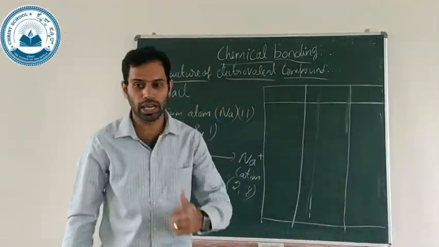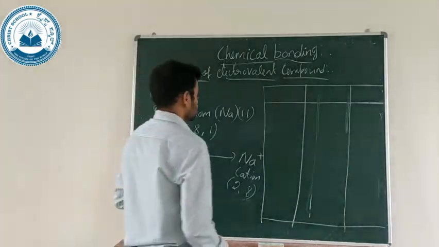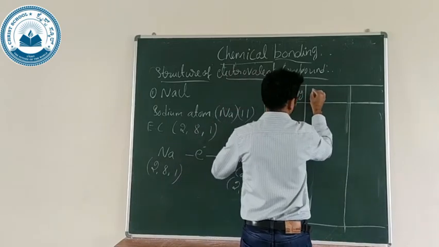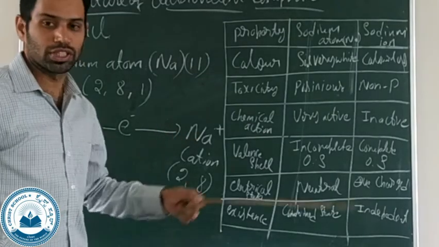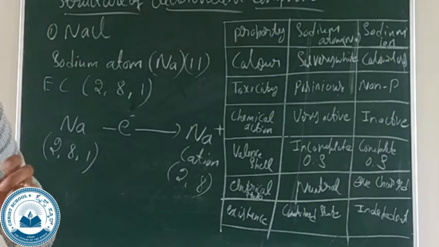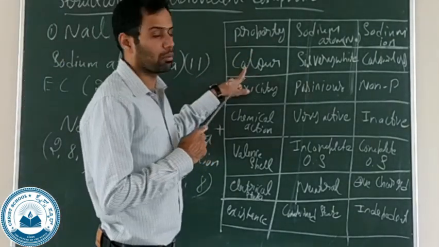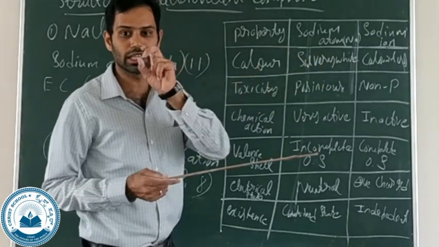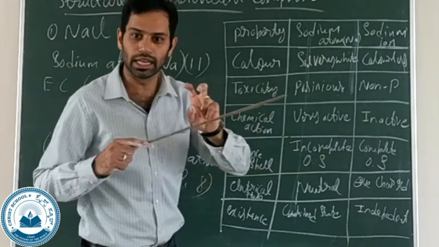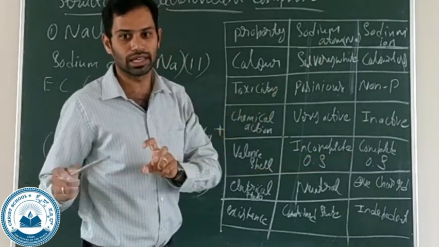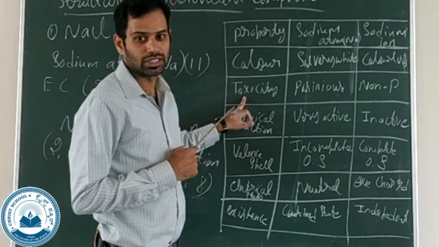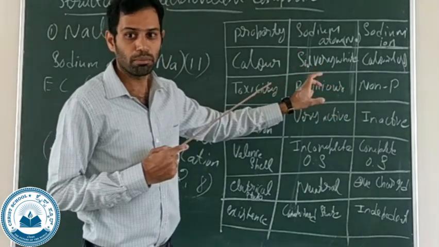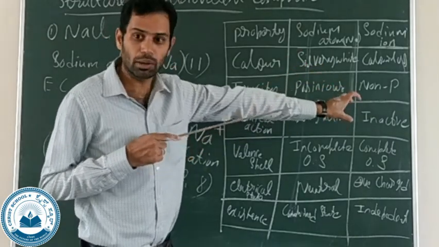The difference between the sodium atom and sodium ion. Let's see what the difference is. The first property is color. Sodium atom is silvery white, and sodium ion is colorless. Next, toxicity. Sodium atom is poisonous. Sodium ion is non-poisonous.